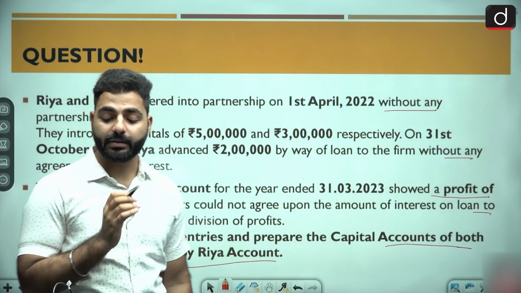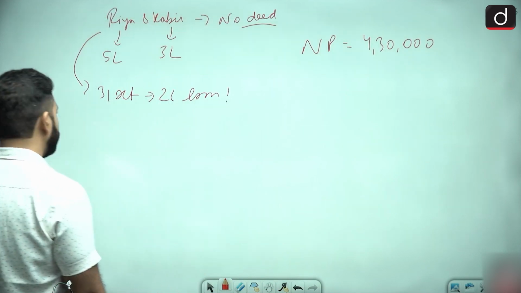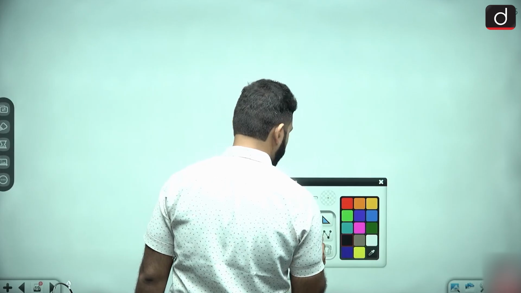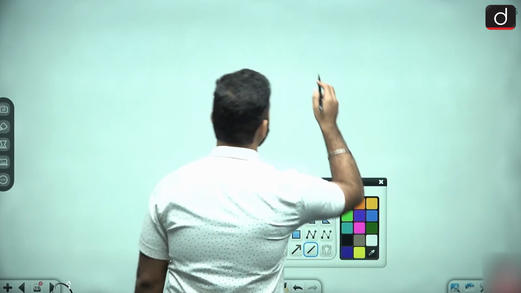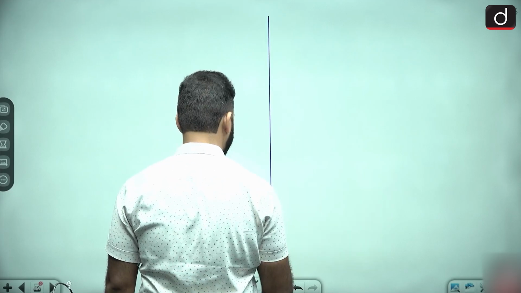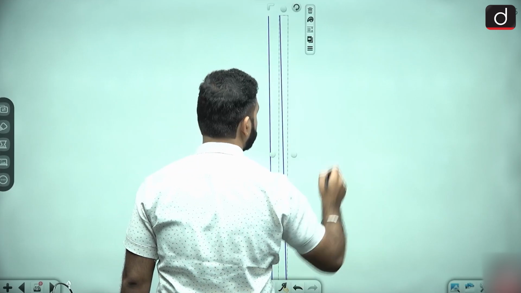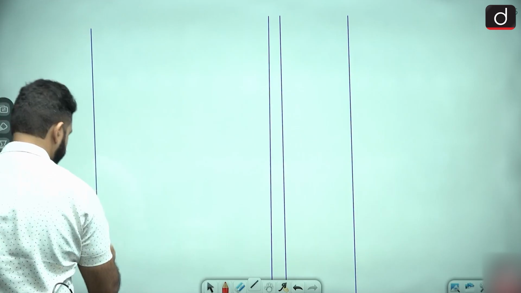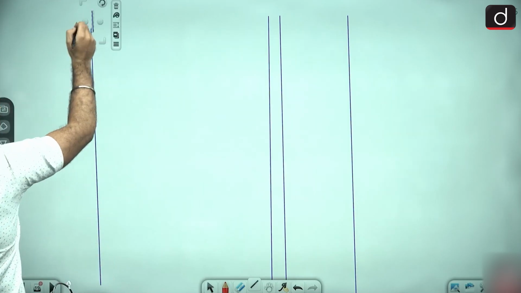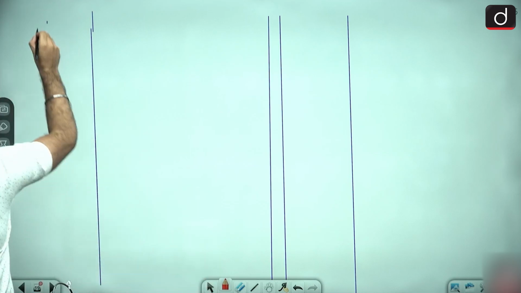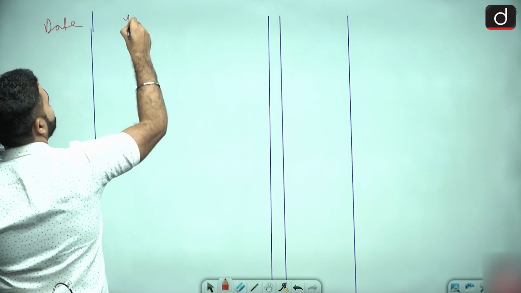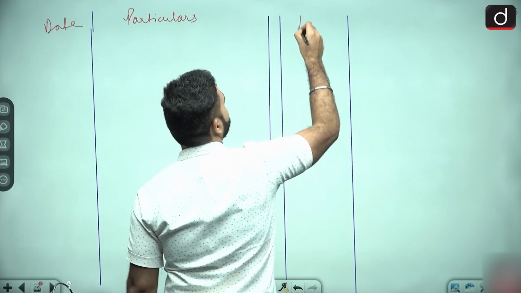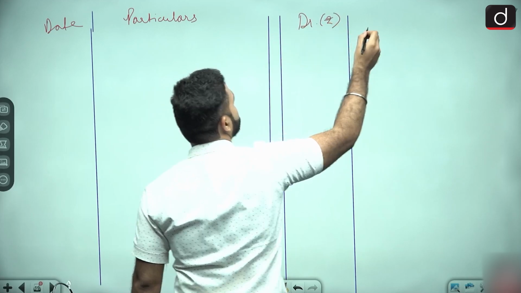Now, let us first prepare the journal entry format because we have to pass the journal entry. So I hope you are ready. Let us make the journal format. All right, blue is fine. This is the ledger folio. This is your debit rupees and credit rupees. This is your date section. So date, particulars, debit rupees and credit rupees.